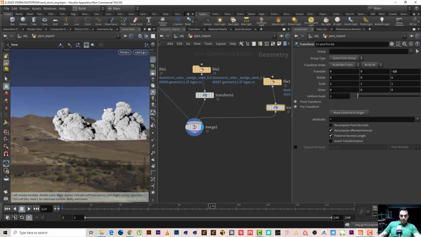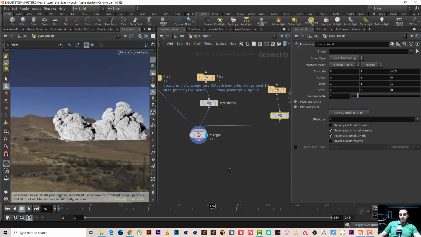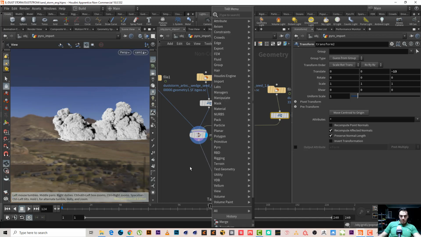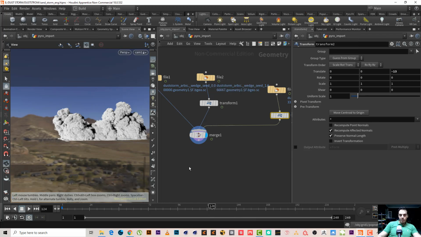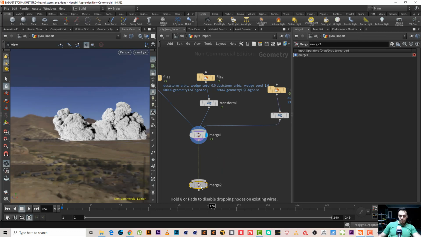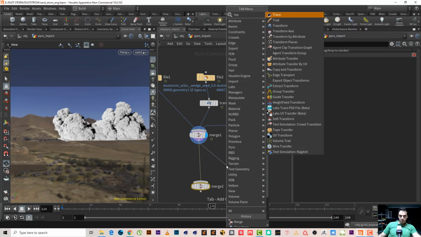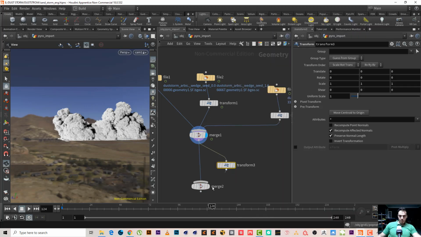Different order, so it will give us another different shape, and also we can change its time shift. So maybe we can add a merge, right, and we'll add a transform like this and add this here. Yeah, and let's maybe add 30.